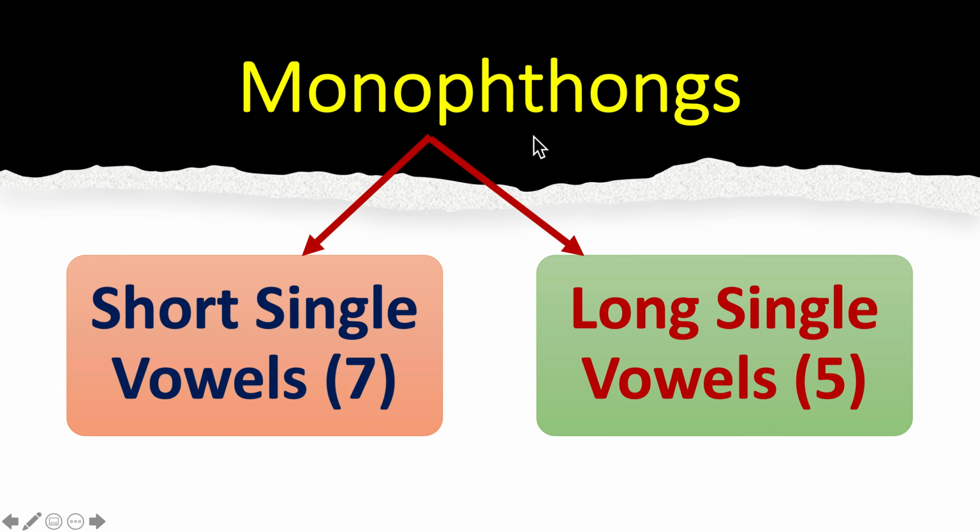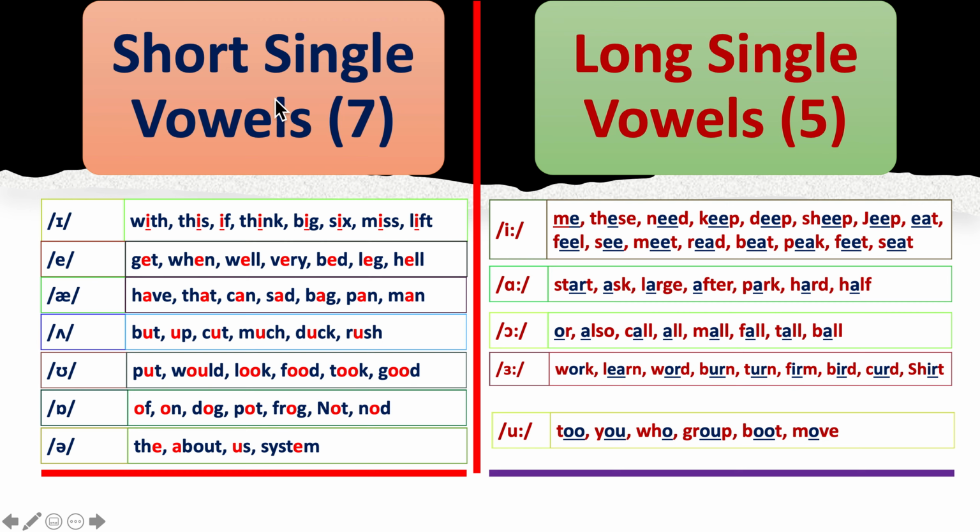Monophthongs are further divided into two parts: short single vowels, of which there are 7, and long single vowels, of which there are 5. Short single vowels, there are 7.